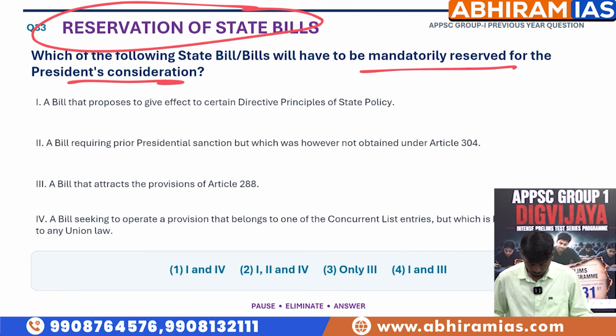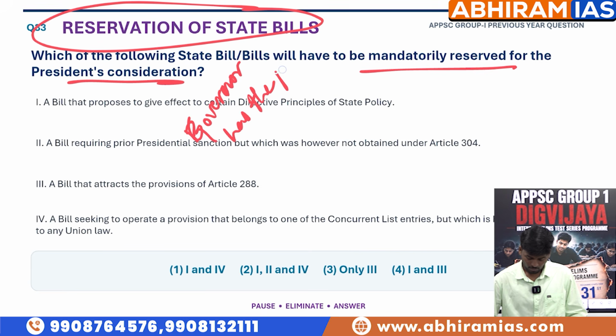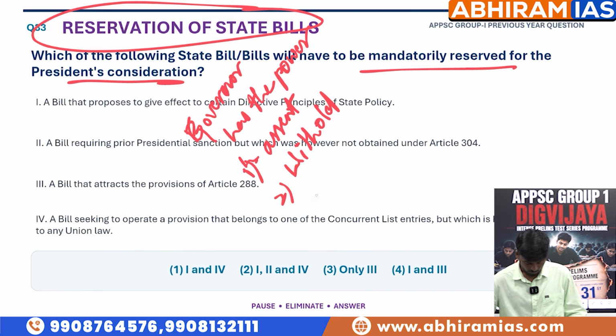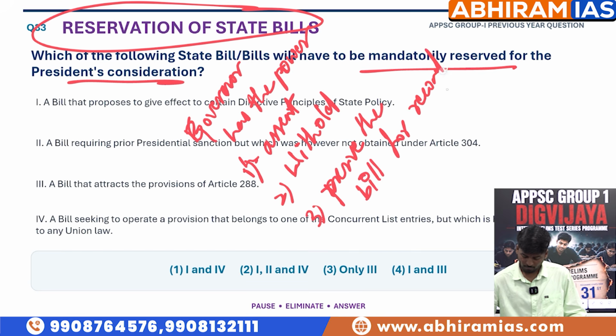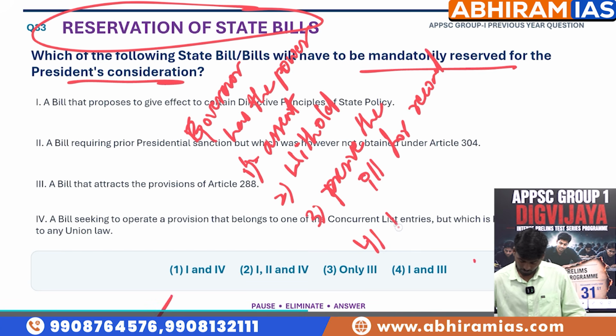As we know, the governor has the power to give assent to the bill, can withhold the bill, and can also reserve the bill for reconsideration of the President. Yes, and the fourth one, he can return the bill.